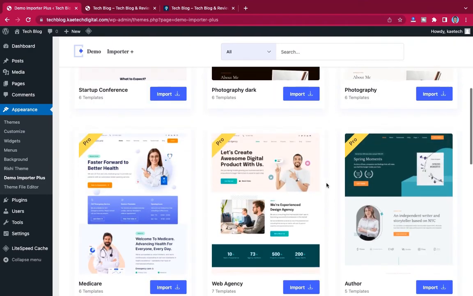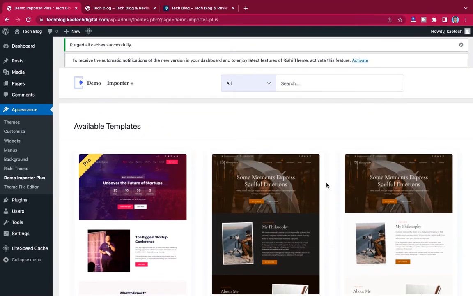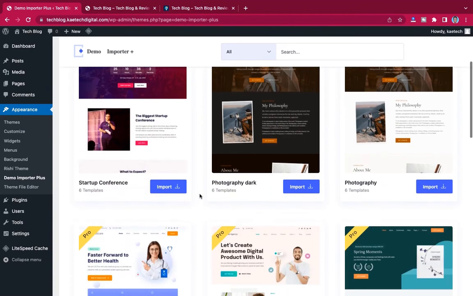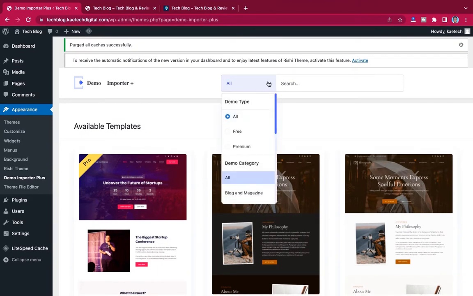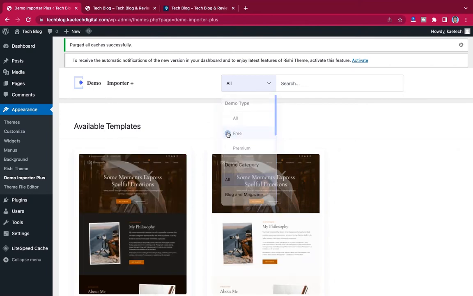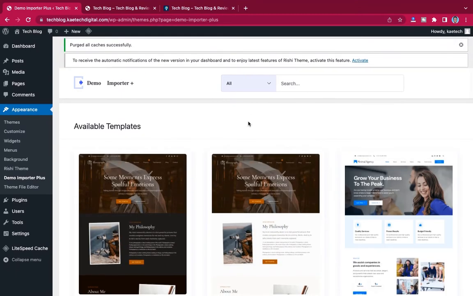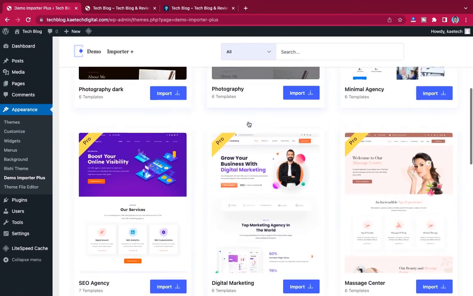So as you can see, there are pro versions and there are free versions. But we are not interested in the pro ones. If you have money and you want to go for the pro ones, fine, I'm not really forcing you, but I am interested in the free ones, and that is what I'm going to do. So I'll click on this arrow over here, and a drop down will come up just like this. Now I'm going to select free because I want free. After selecting free, it will load all the free things for me.